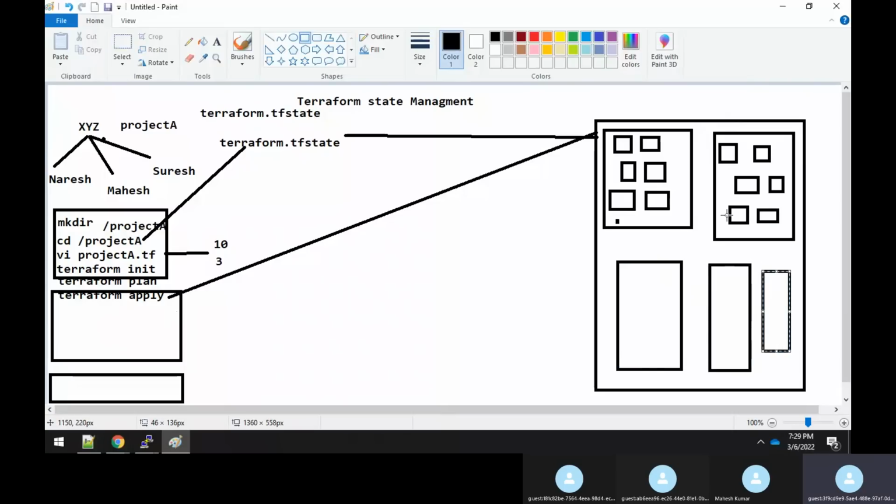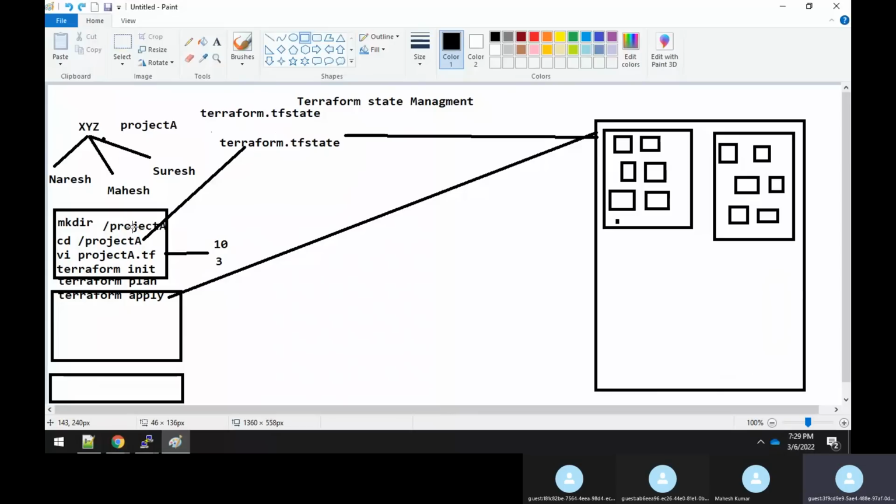So this should not happen, right? This is the wrong way. That's the reason to maintain the state of the particular resources which are getting created from your Terraform file. To maintain that state, you need to have one file which is maintained. This is the terraform.tfstate file, which is maintained by Terraform itself. So that's the use case of your terraform.tfstate file.